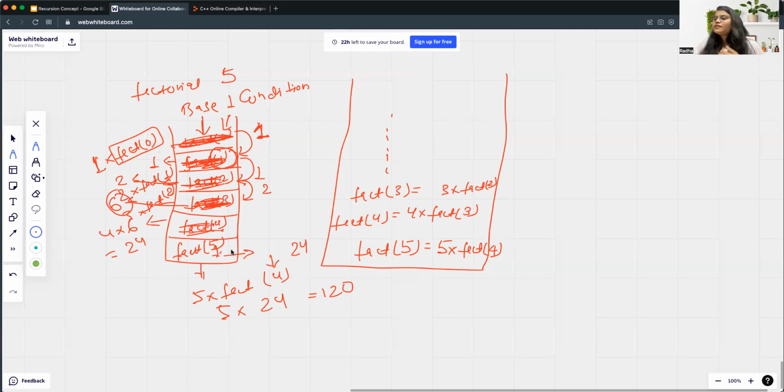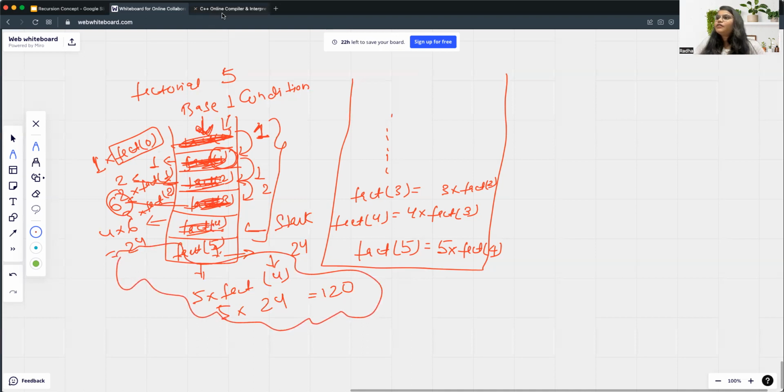So what we have seen is that this is the stack, and how the recursive call is happening, how we are achieving the base condition, how we are dividing the problem into small chunks, getting the solution, and then recombining it. So I hope that at this point you will be able to recollect and combine all the concepts we have seen till now. So this is the internal implementation of recursion, how it works.